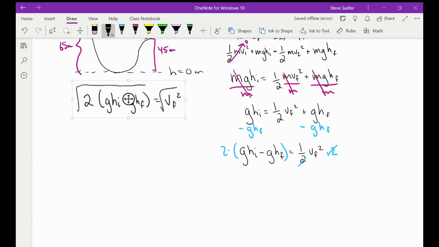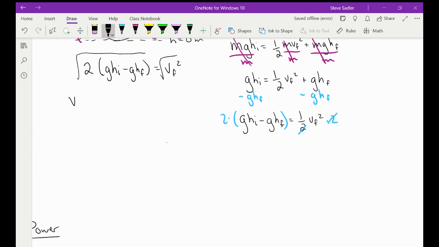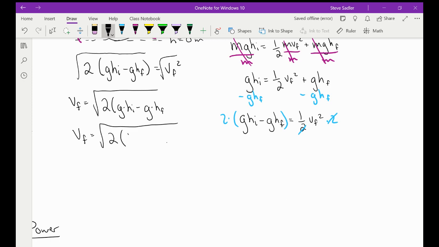This leaves us with v final is equal to the square root of 2 times g times h initial minus g times h final. And we can plug our numbers in here. So 2 multiplied by 9.81 multiplied by the height initial, which was 65, minus 9.81 multiplied by 45.